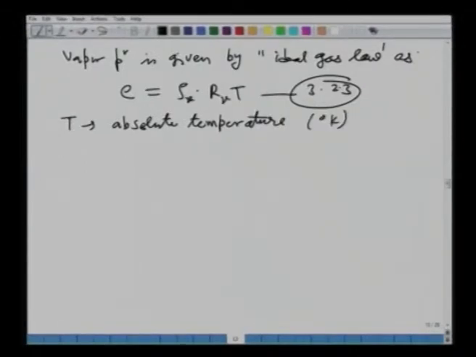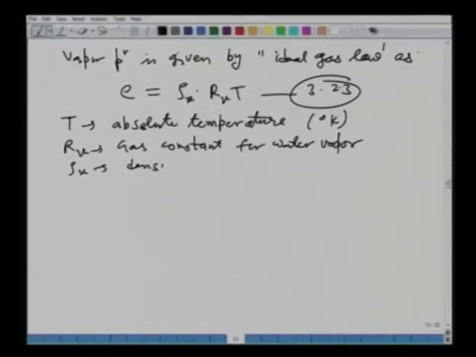R V is the gas constant for water vapor. And rho V, of course, we have defined earlier, is the density of water vapor.